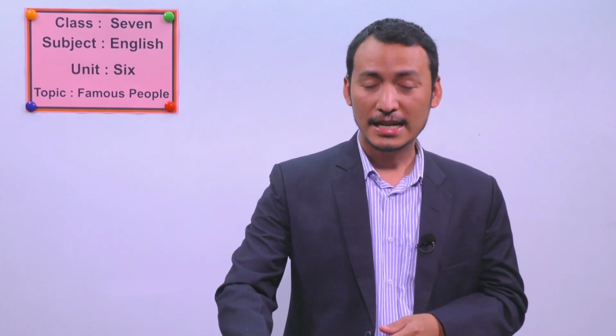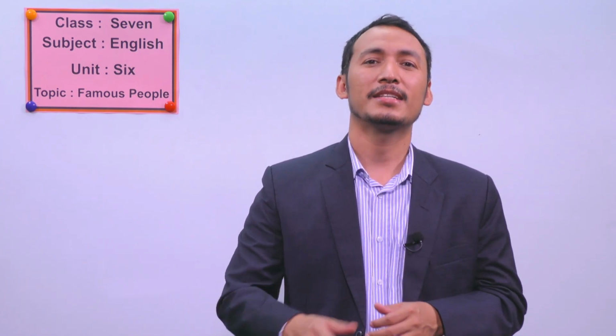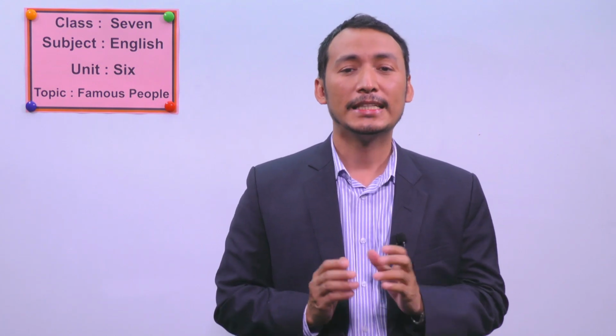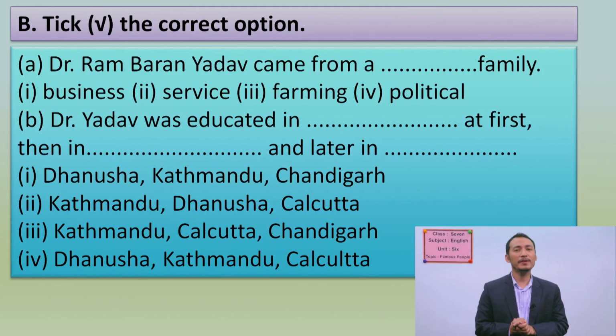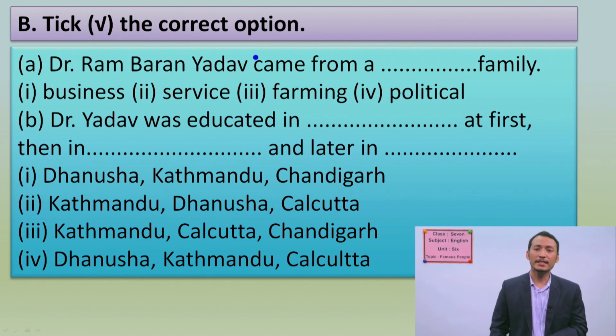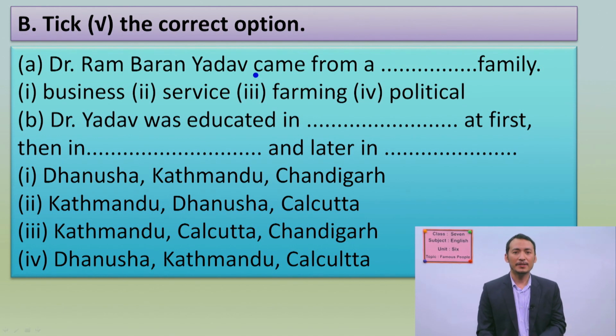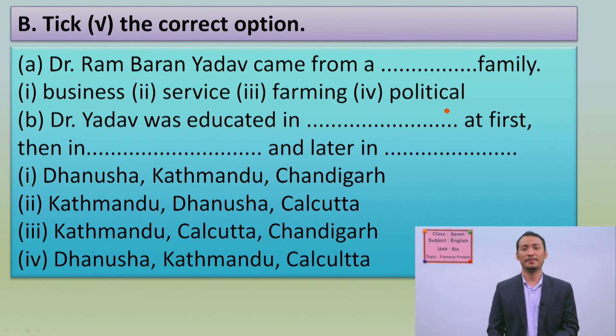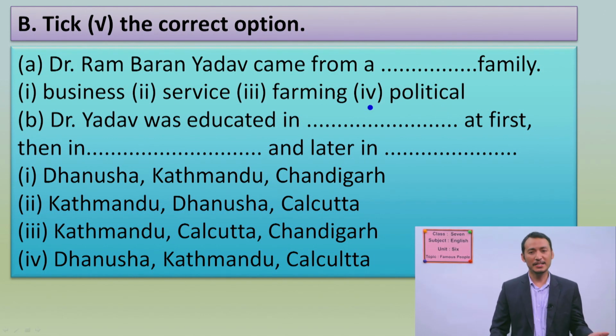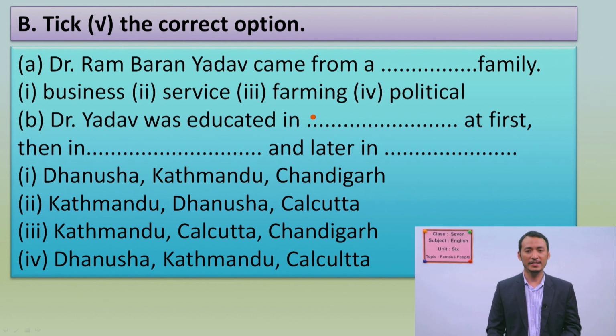Okay, now let's move to another exercise from your book. In this exercise you have to read the text and tick the correct option. Let me read the question. Dr. Rambaran Yadav came from what kind of family? Do you remember that? Is it a business family, service family, farming family, or political family? Yes, definitely a farming family. Yes, right?